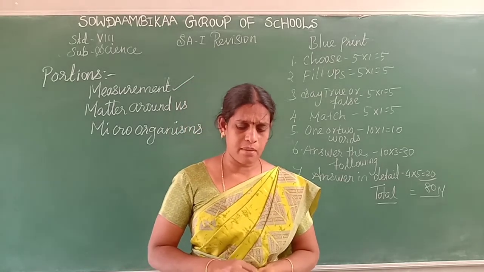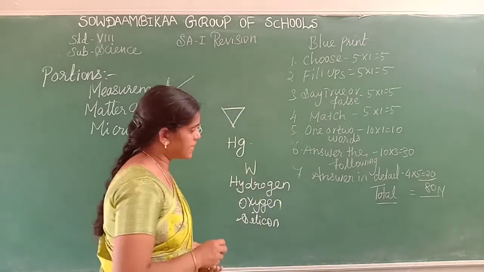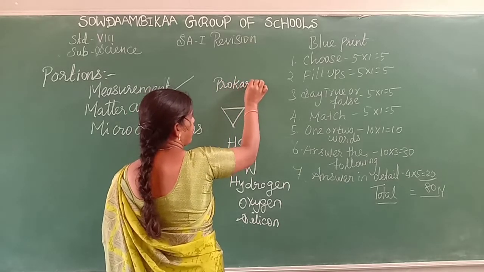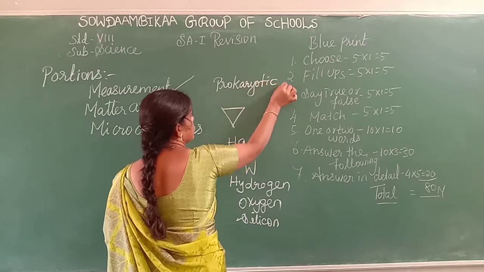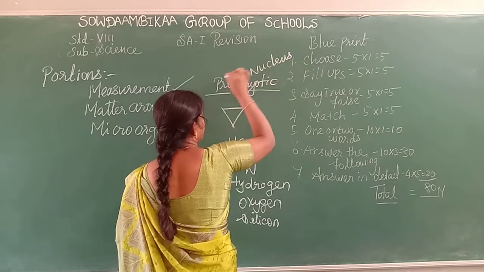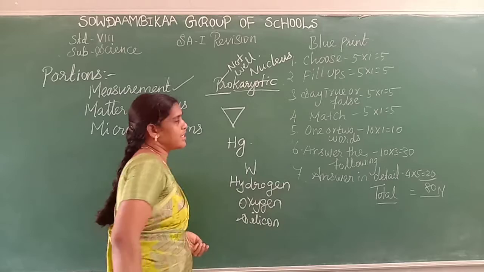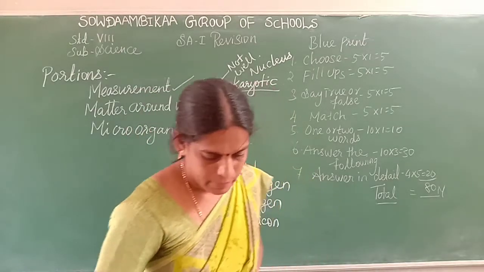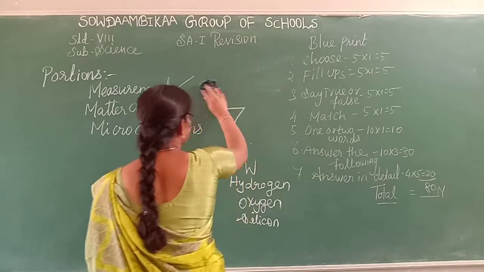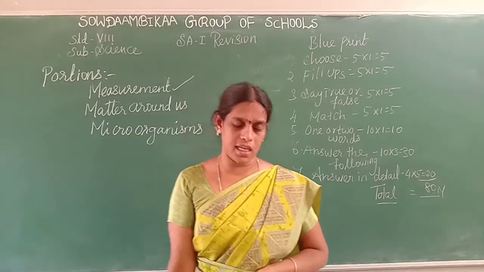Next one is bacteria. Bacteria are single-celled prokaryotic organisms. What is meant by prokaryotic? Pro means not well defined, not a true nucleus. Karyotic means nucleus. So, not a well-defined nucleus. The study of bacteria is called bacteriology. Bacteria come under the kingdom Monera.